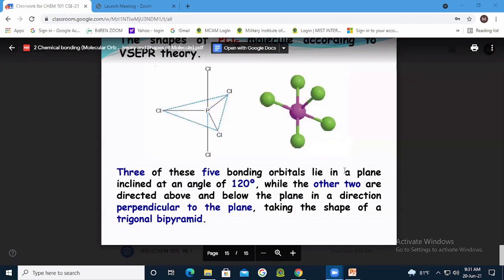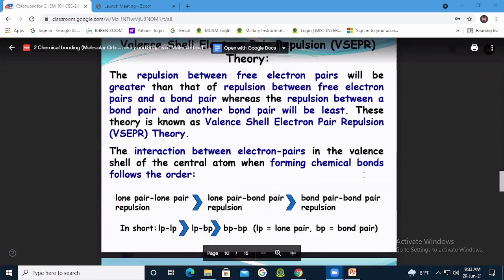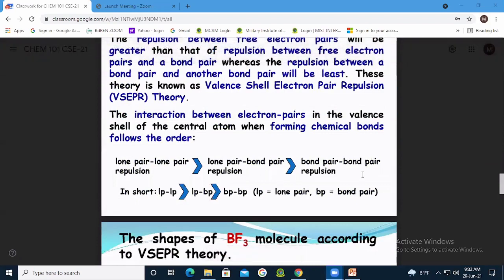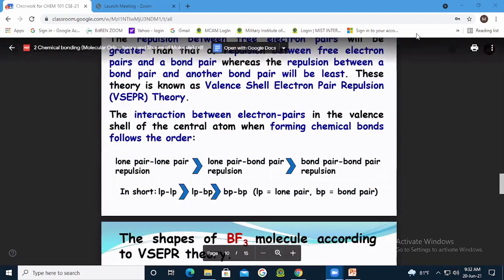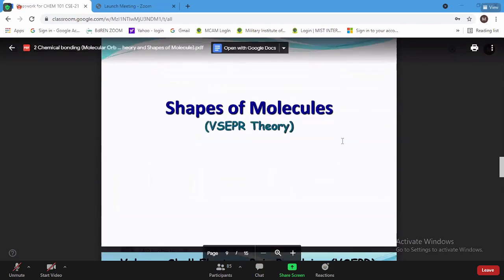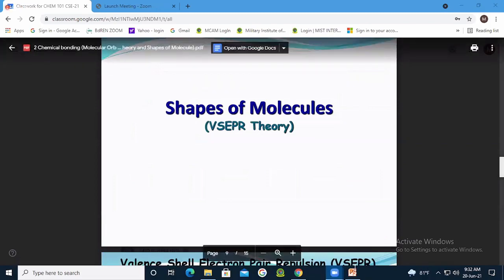Any question? This is all. Shape of molecule is done. If you have any question. No question, right?